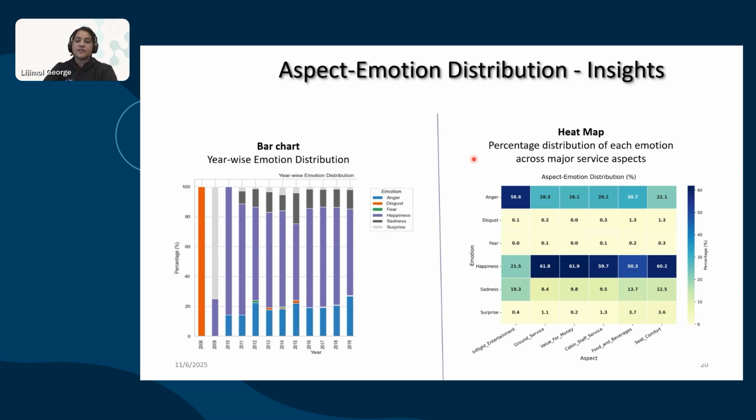each emotion across major service aspects. For example, in-flight entertainment, 58% of anger. So this can be taken by the airline to give a proactive improvement or action. These insights enable airlines to take proactive improvement and actions.